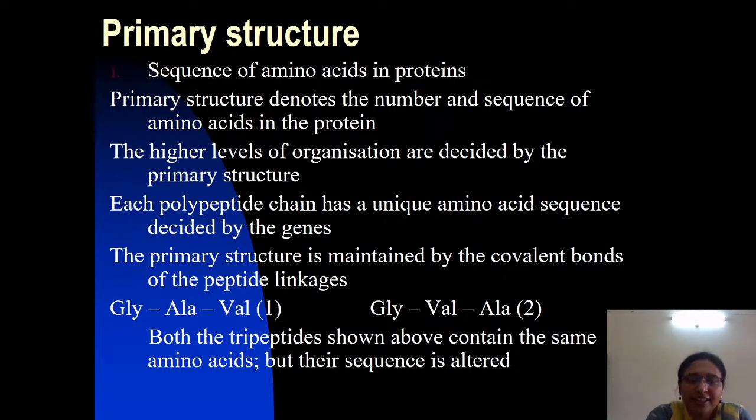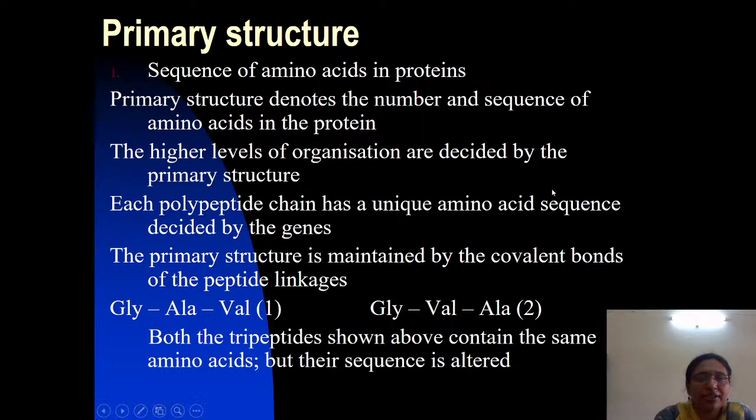In order to attain the three-dimensional structure, the protein will undergo various levels of structural organization: primary, secondary, tertiary and quaternary. Till now we have discussed the bonds which stabilize or are involved in maintaining these various levels of structural organization. Now coming to the first one, the primary structure of a protein. Primary structure is the sequence. It denotes the sequence of the amino acids in a protein.